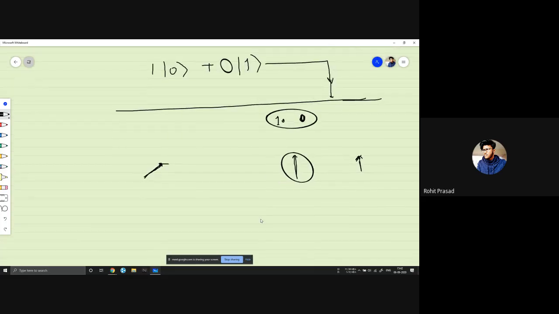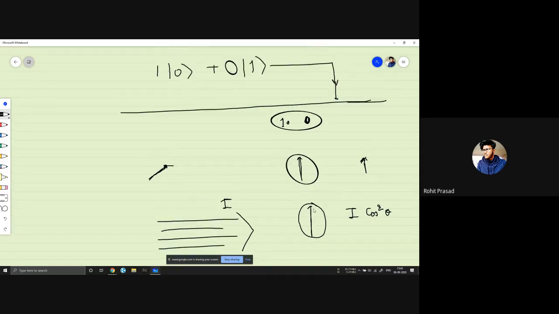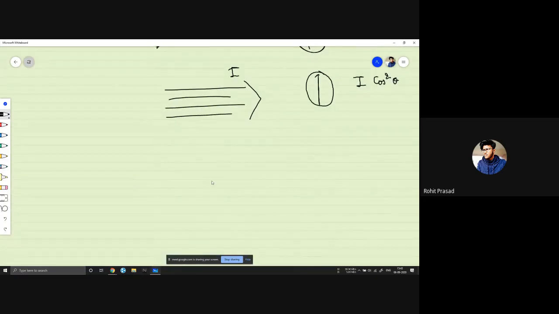But as I said, if we have an intensity, like a multiple number of photons passing through, and it's I, then we will get I cos square theta. So just like this, if we do multiple measurements, let's say we have a state of x|0> plus y|1>, and we do multiple measurements.